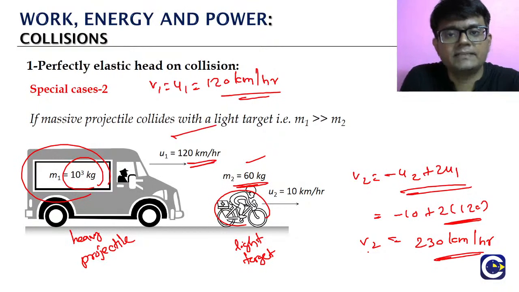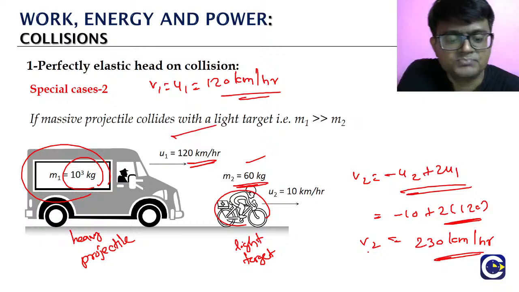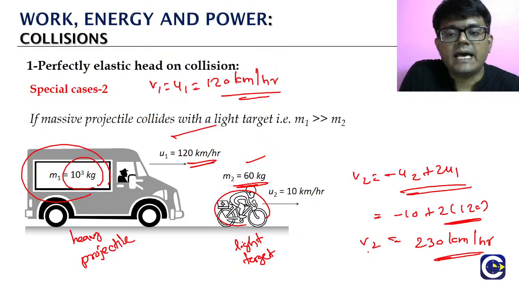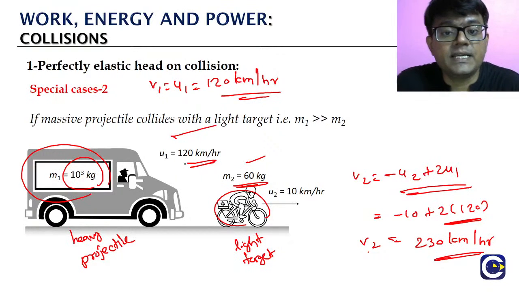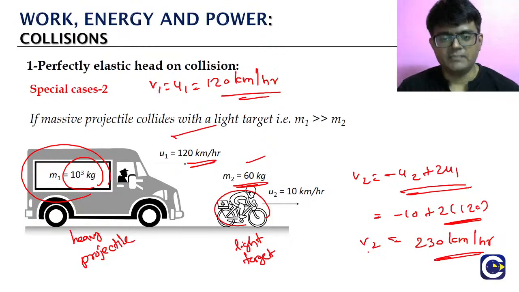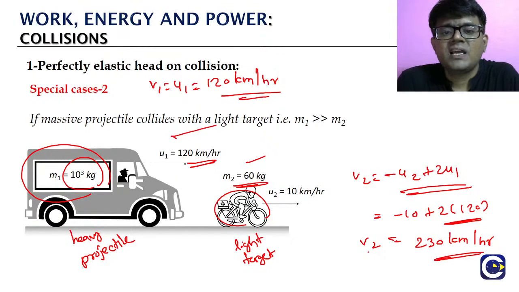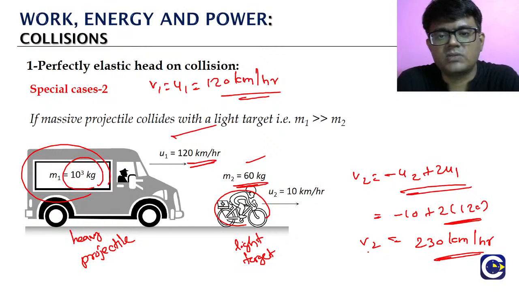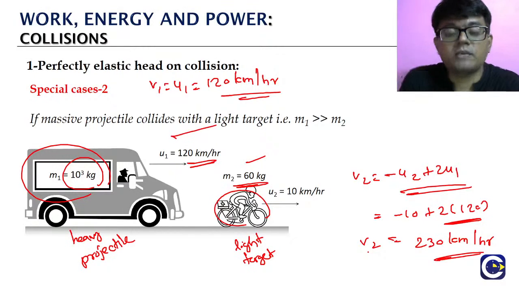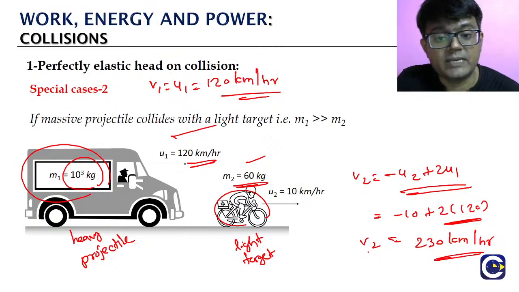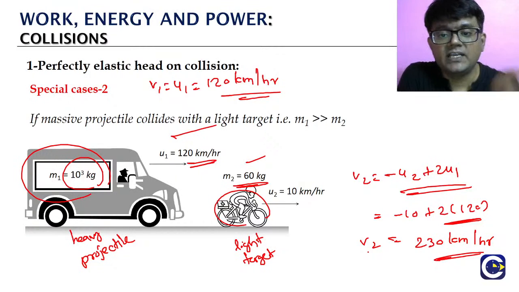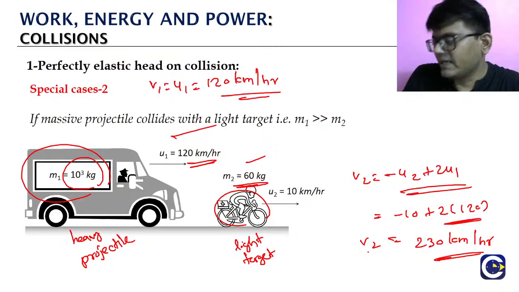So he will lose the balance and then go and ram into something. That is how the accident happens, and it causes this much impact because of the principles involved in the collision. But here we are assuming it to be perfectly elastic. Normal collisions will not be perfectly elastic; there will be sound, etc., and loss of energy. So this is about special case 2: a massive projectile hitting a light target.